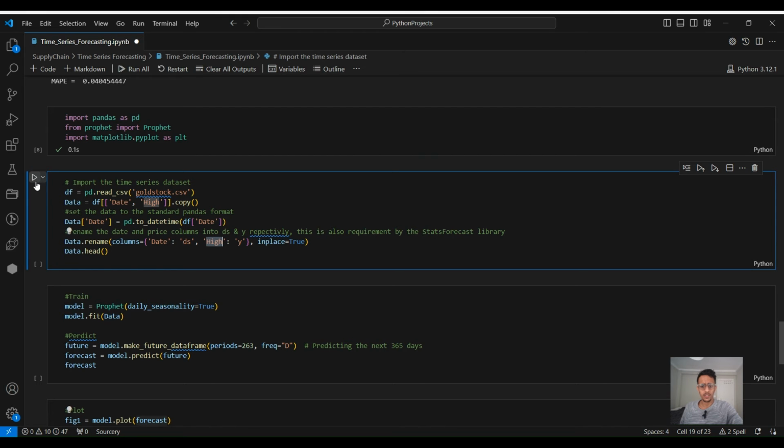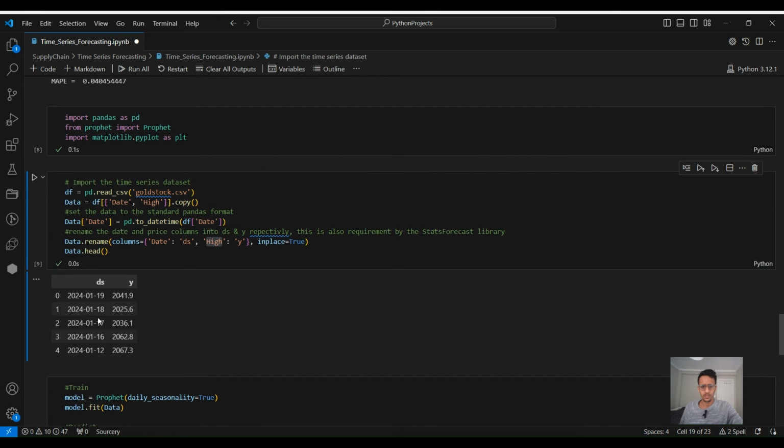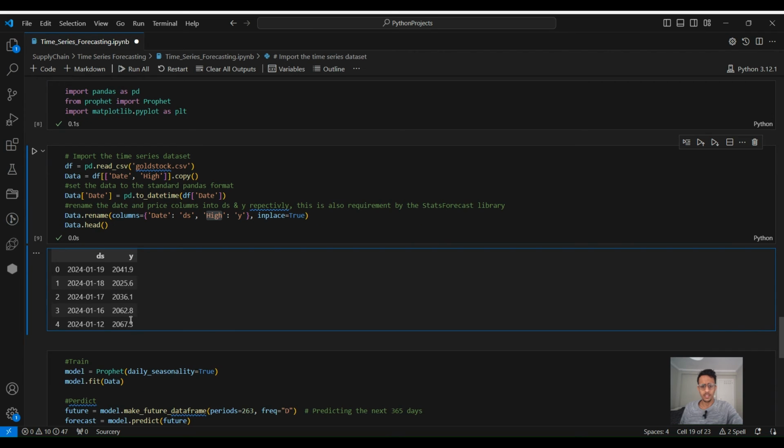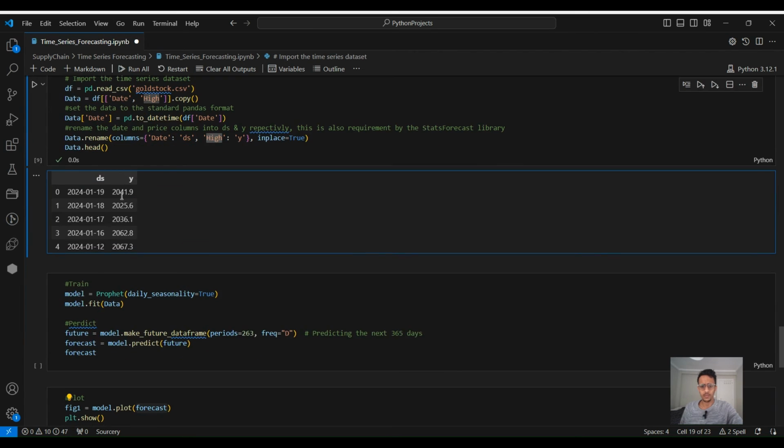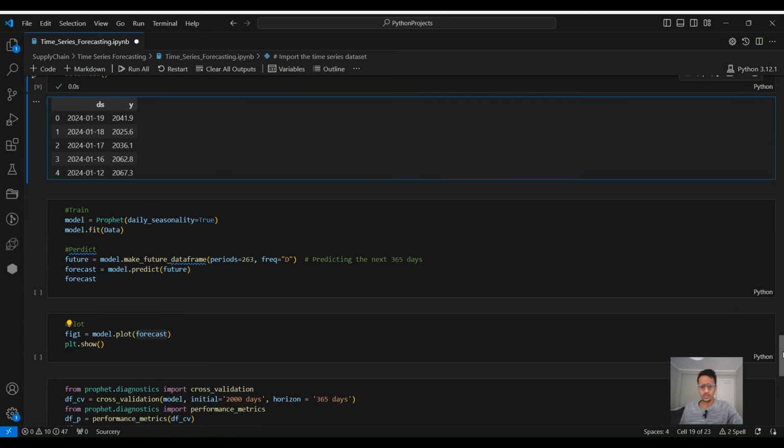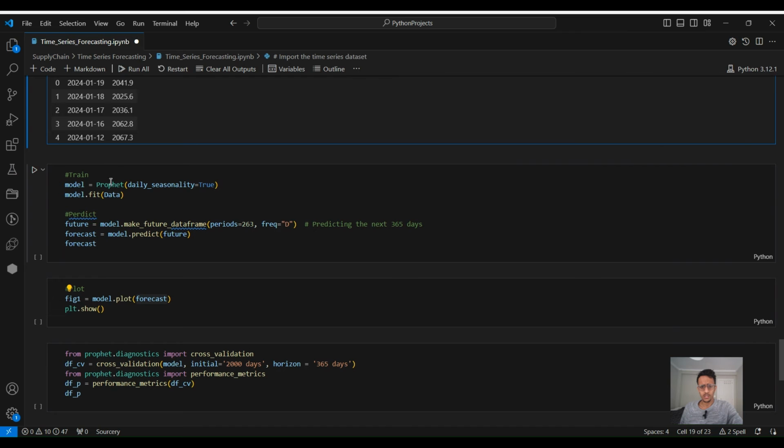If you don't have these columns, it will give you an error. We run this. Now this is our data frame. DS is the date, Y is the price that we are trying to predict. It's very simple to use this model. You just have to call the model, and you set the seasonality to true, and you fit the data, and then you start to predict.